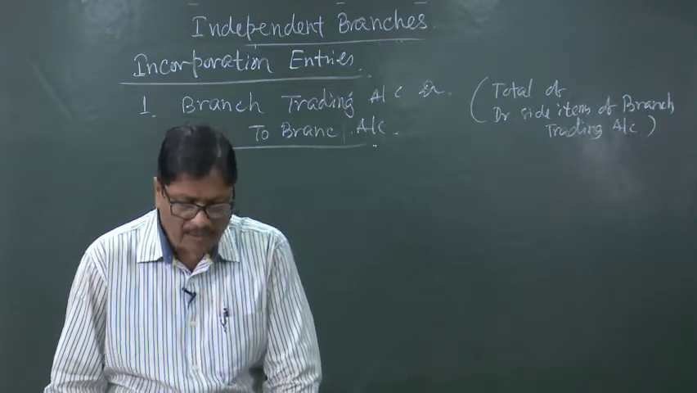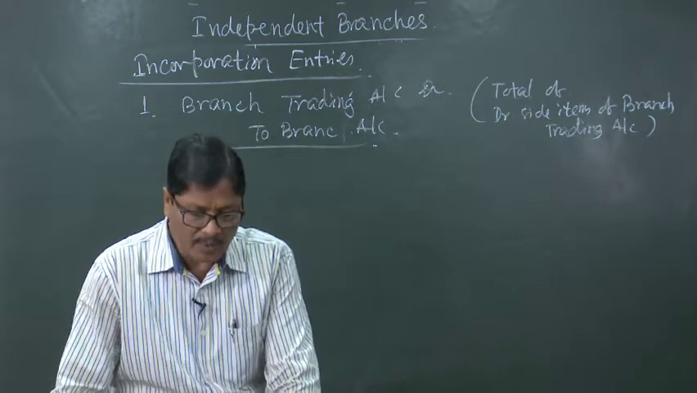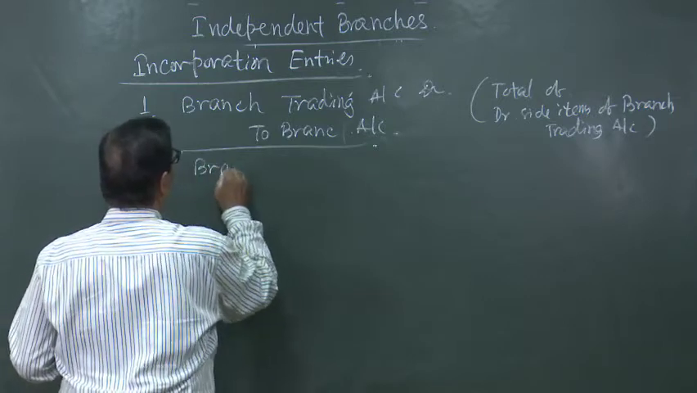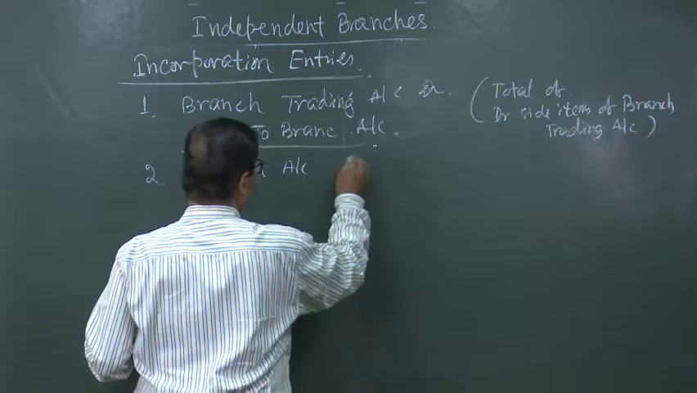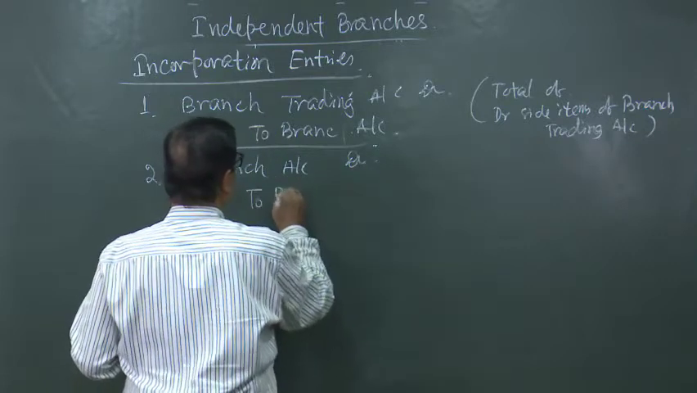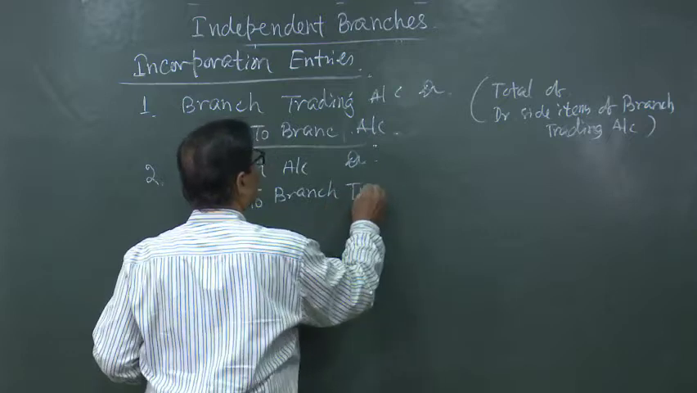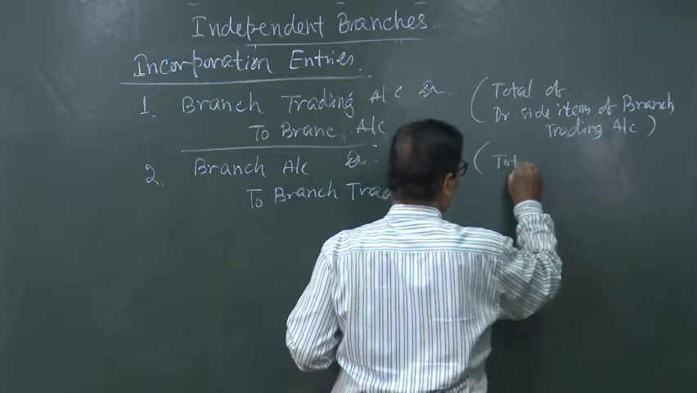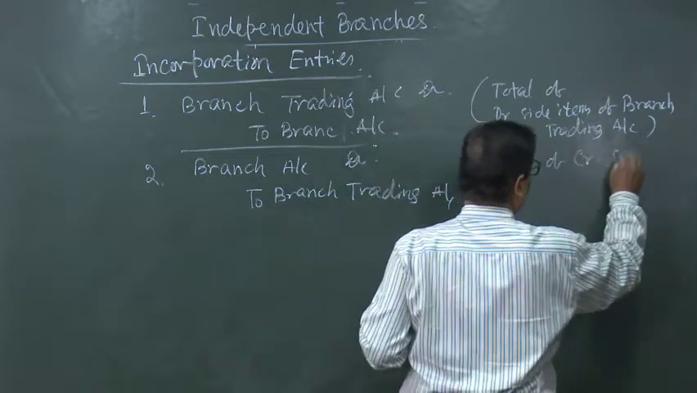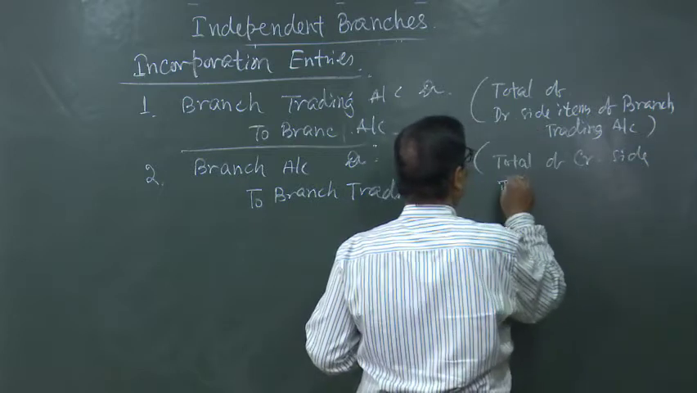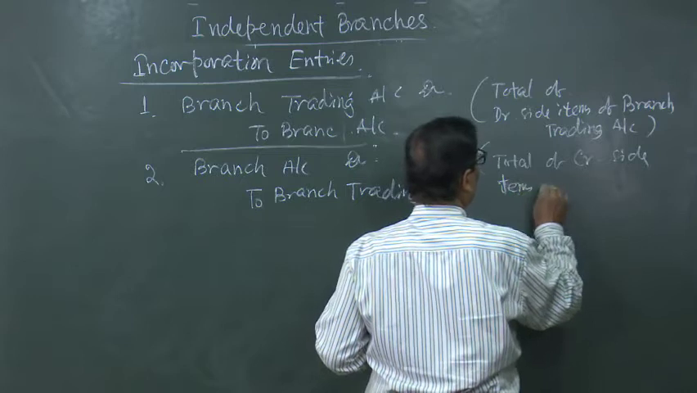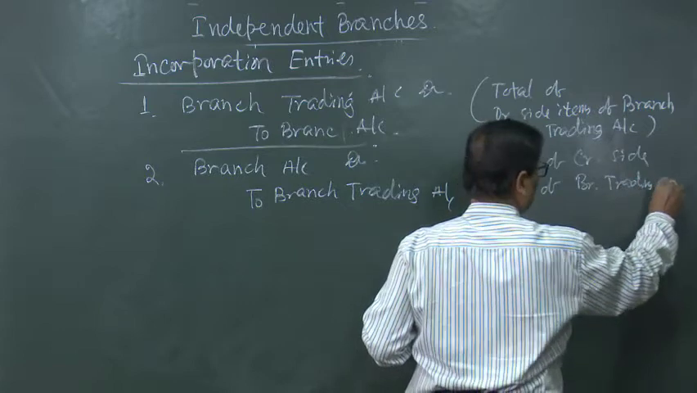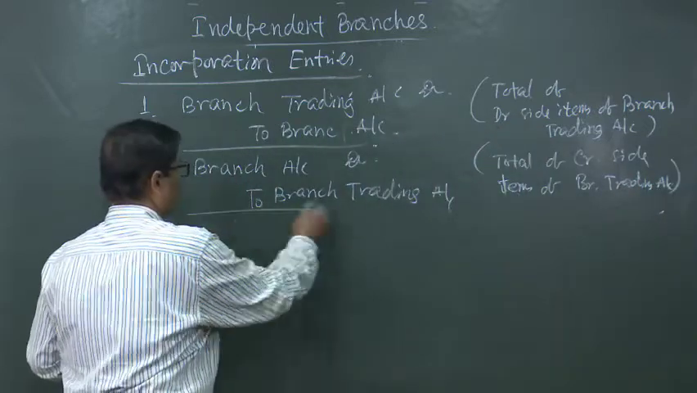totaled, and for the credit side total another entry will have to be passed, which is just the reverse of this. Number 2, branch account debited to branch trading account. This is with the total of credit side items of branch trading account. So, this is the second entry.